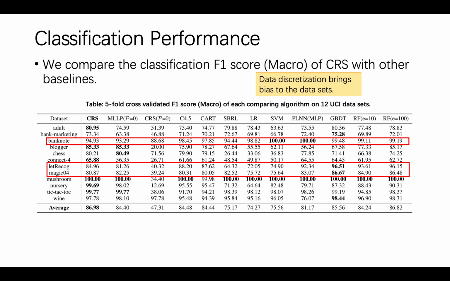It should be noted that CIS does not perform well on the Backnote and Letter Recognition datasets. The reason is the recursive minimal entropy partitioning algorithm we applied to discretize continuous feature values brings bias to the dataset.